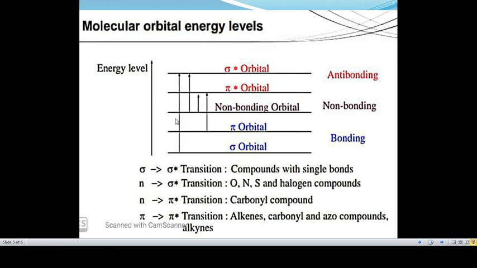I think you know the relation between the energy and wavelength. E equal to h nu and nu equal to c by lambda. Therefore, E is inversely proportional to lambda, means wavelength. If energy is high, then wavelength will be short.